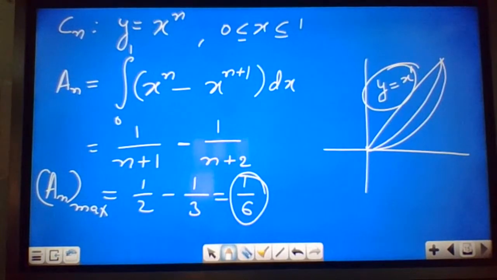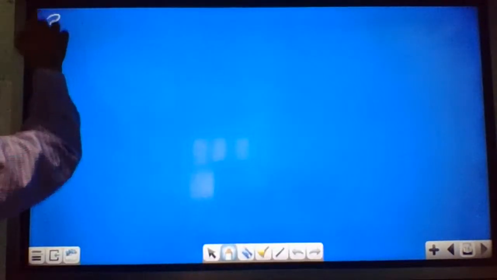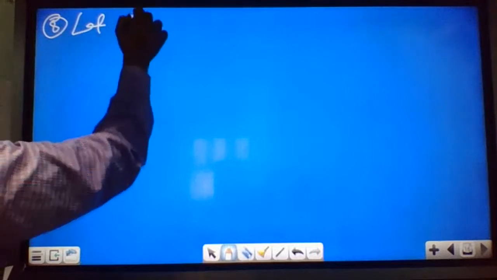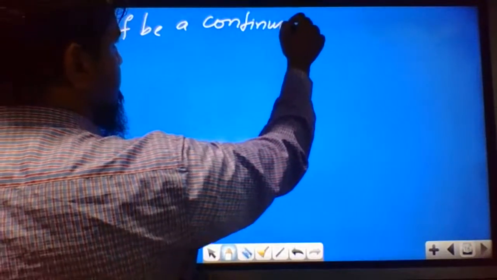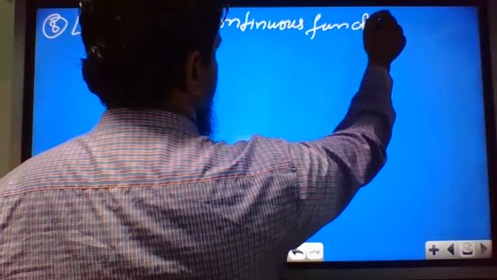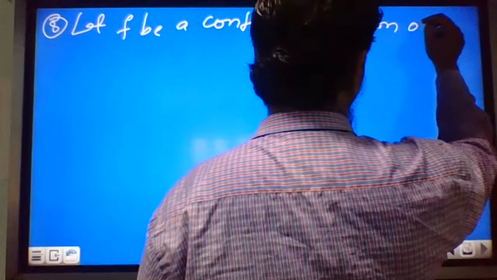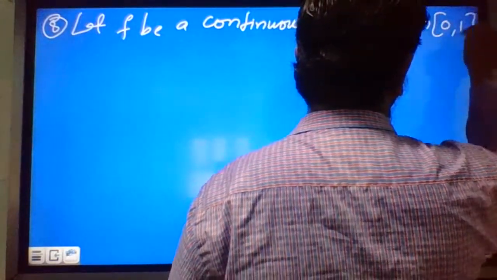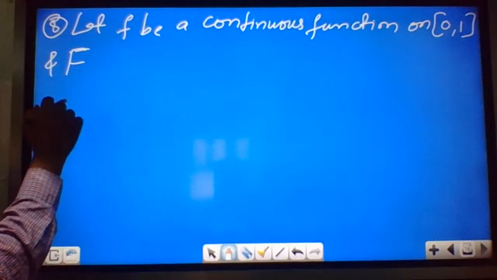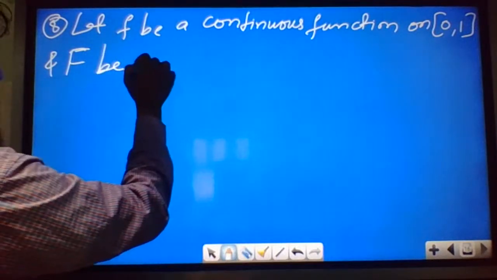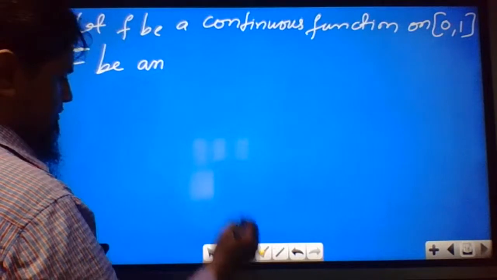Okay. Next question is, let f be a continuous function on 0 comma 1 and F be its antiderivative. Antiderivative means integral.